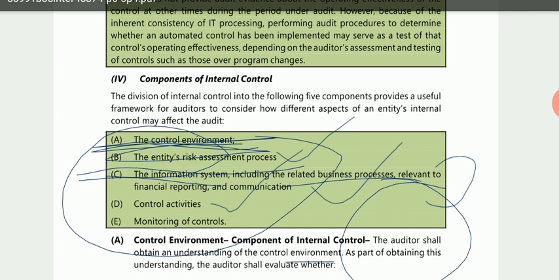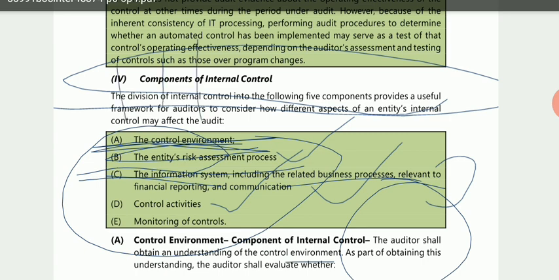Okay, because whenever you put any control, take for example your study plan. You make a study plan for 1 month. In the initial days, the first 3 or 4 or 5 days, the plan is very effective and you follow it very strictly.